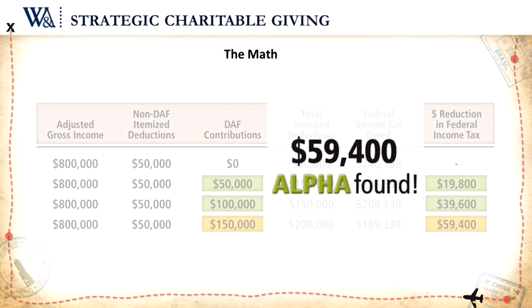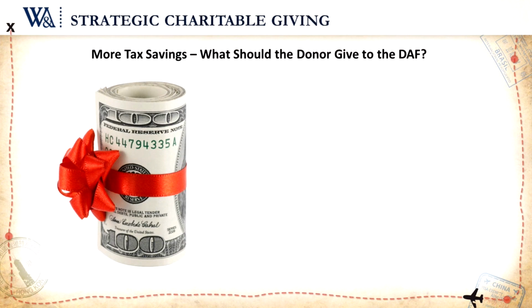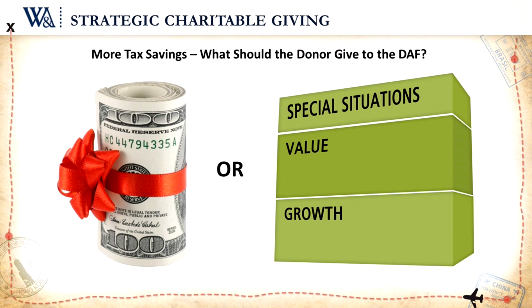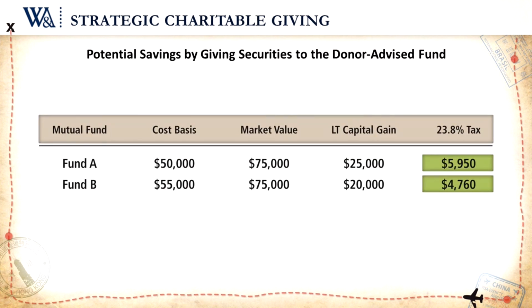Okay? But we're not done saving on the taxes. The next decision that the Smiths need to make is, what do I put into the donor advised fund? So do I write a check to the donor advised fund? Maybe that's all they've done to their various charities throughout their life, give cash? Or do they consider giving appreciated securities? Maybe they give their investment funds to that donor advised fund. This is why we would suggest giving appreciated securities.